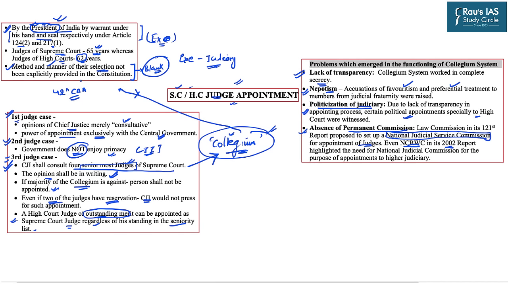This mechanism was laid down with the help of the judges cases and the collegium system came as the outcome of the third judge case. In this relation, in the last we addressed certain issues related to the lack of transparency, nepotism, politicization of the judiciary as well as the absence of a permanent commission despite the recommendation by the National Committee to Review the Working of the Constitution.